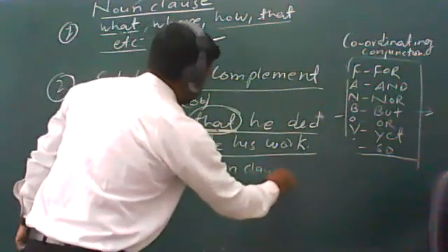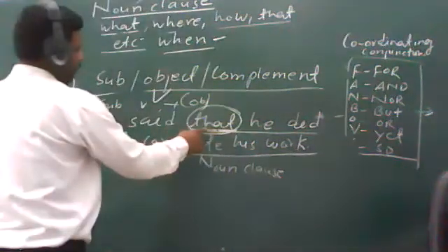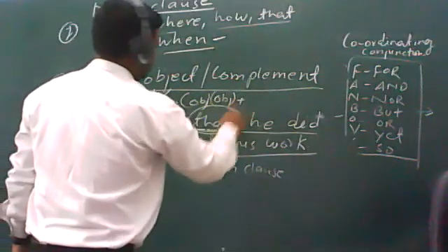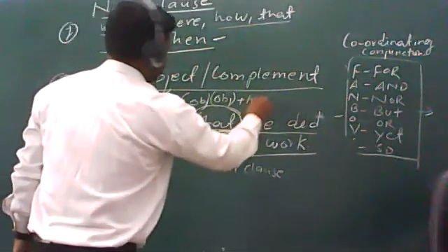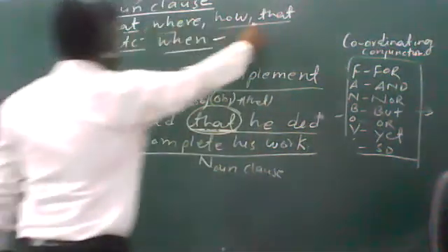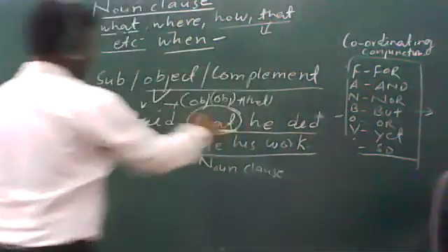Why is it a noun clause? First of all, it has been used as the object. Second, it has started with that. I have told you that a noun clause can start with these words. So that is here. That आप यहाँ देख सकते हो.